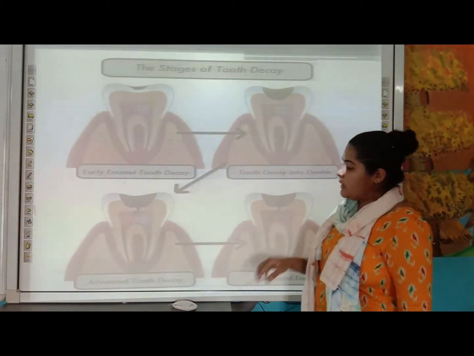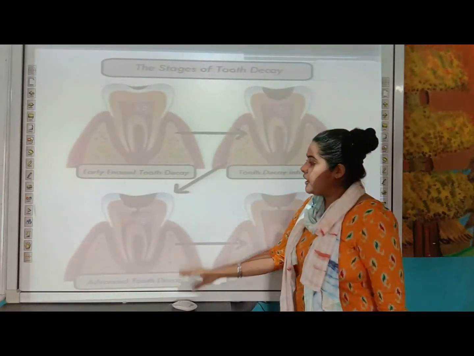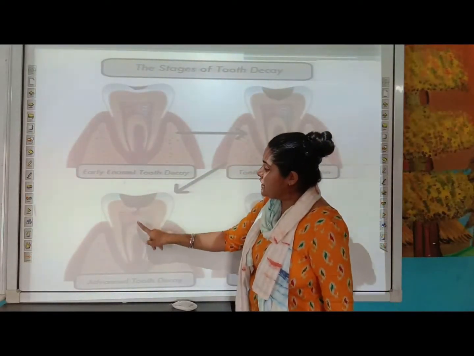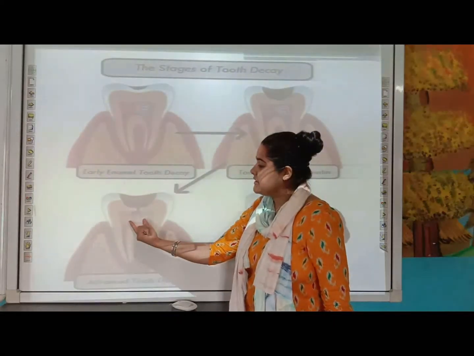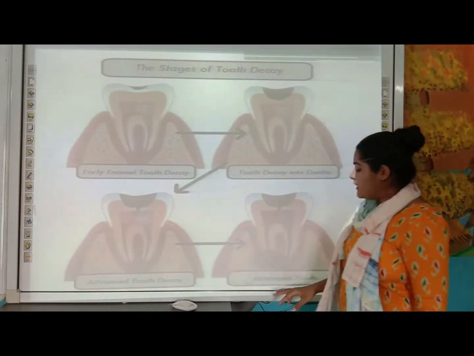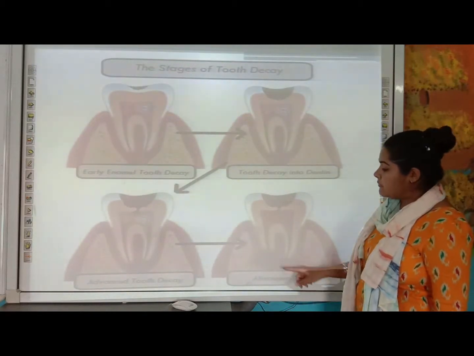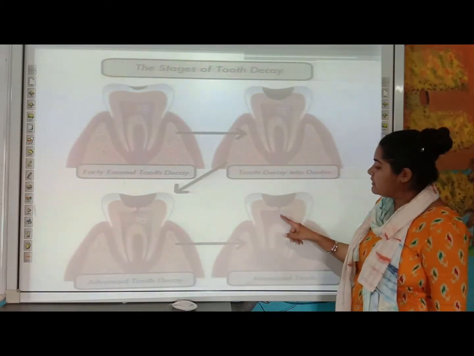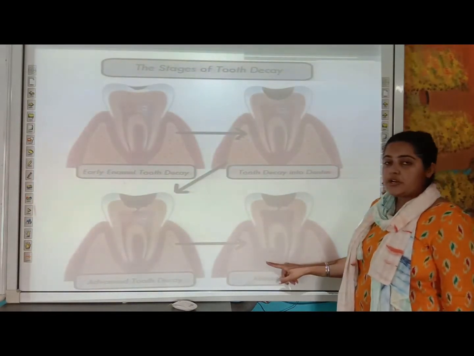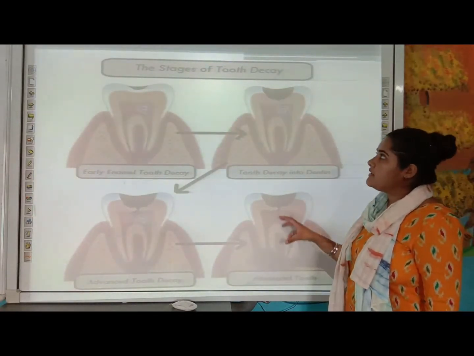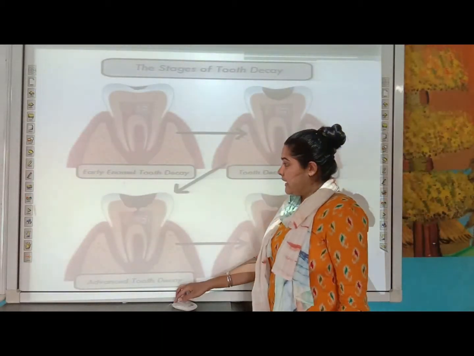And later on, this is advanced tooth decay. Then this cavity reaches your pulp part and it will expose your blood vessels and nerve. And lastly, you can see there is an abscess tooth. That means this cavity has reached your pulp part and there will be a swelling in this part of your teeth. So these are the various stages in which your tooth decays.